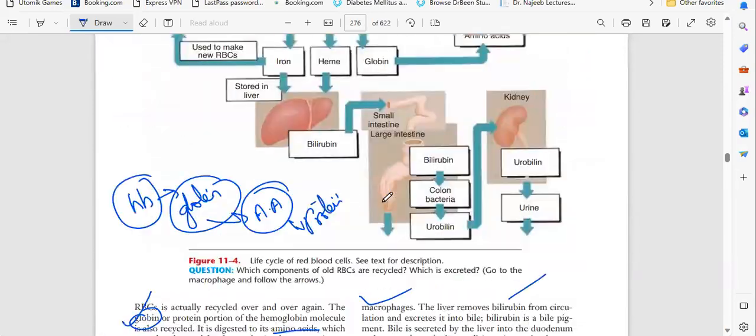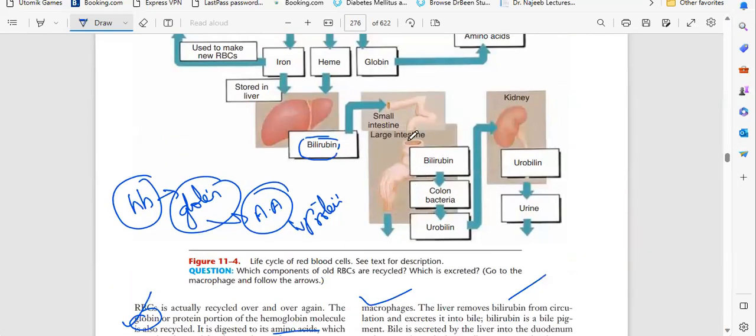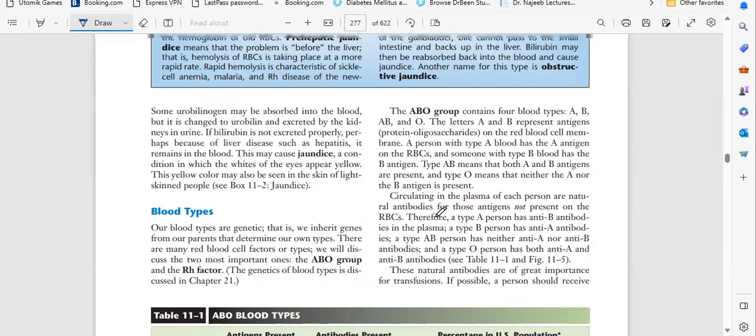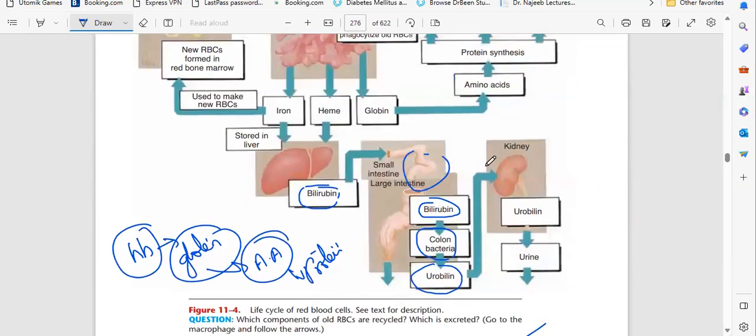You can see here, okay, this is the bilirubin entering into the small intestine. So bilirubin reaches the colon, and the colon bacteria will convert it into the urobilinogen. Okay, understood? Till here in the small intestine it is bilirubin. After contact with the colon bacteria, it will be converted into urobilinogen, because urobilinogen will go to the kidney and it is removed in urine.